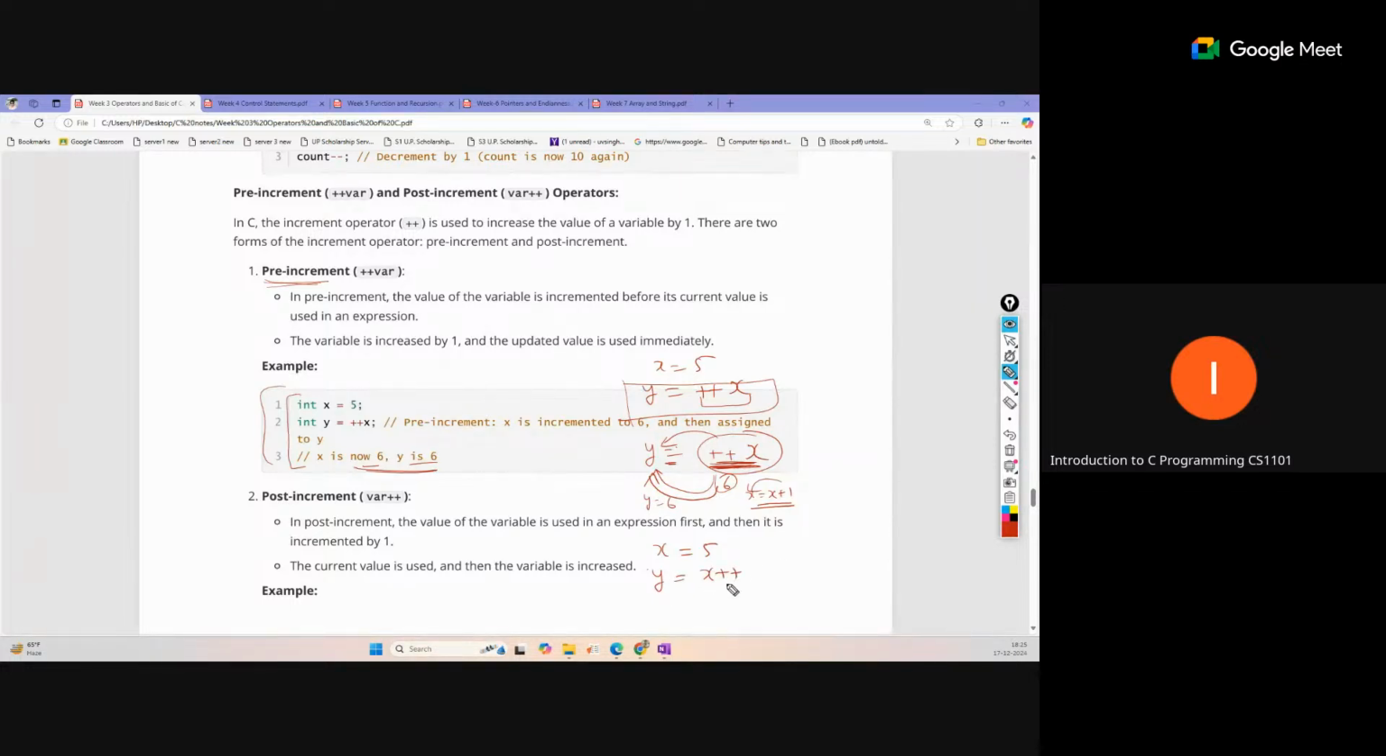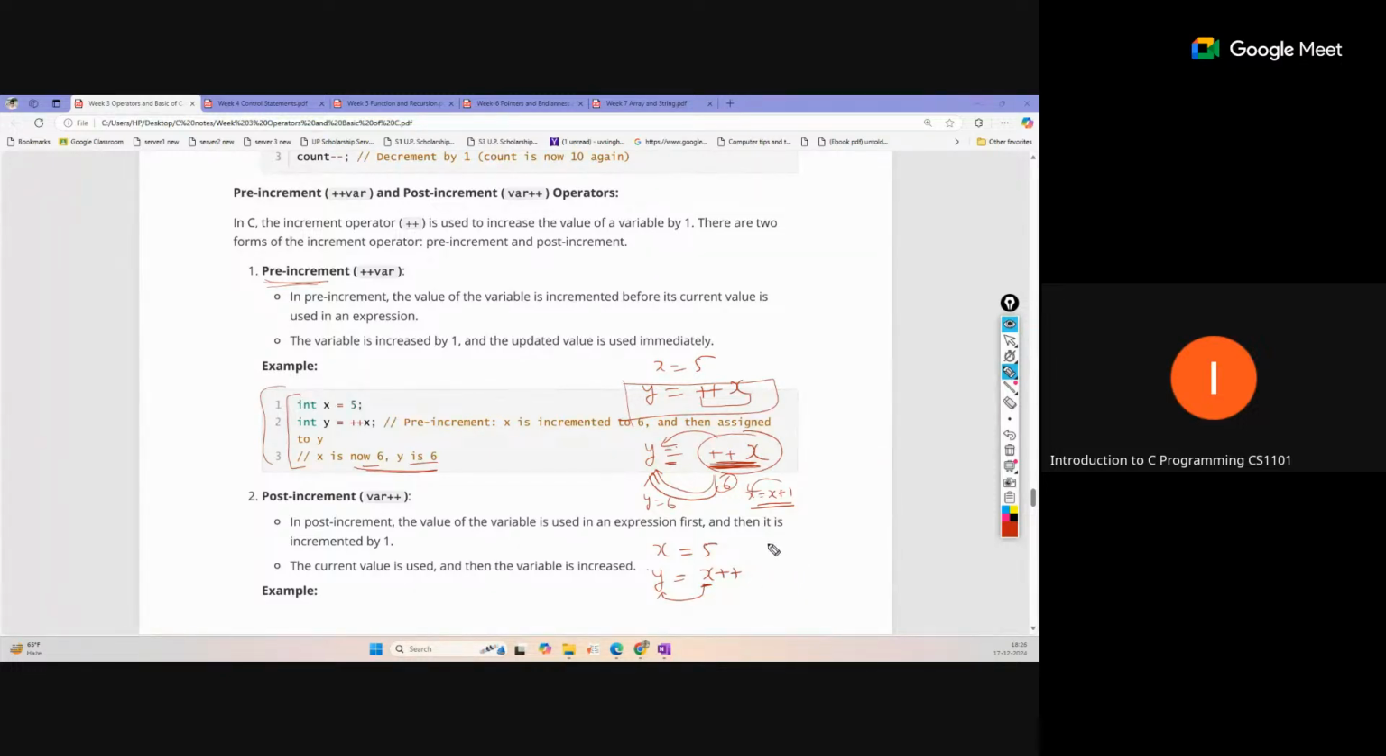Okay, so here it means we will use the current value of x first in the expression. After that, we will update the value of x, we will increment the value of x. So post-increment means after using this x, then we will update. Here the current value of x is 5. 5 will be used in this expression, so that means 5 will be assigned to y, and then x will update after that.